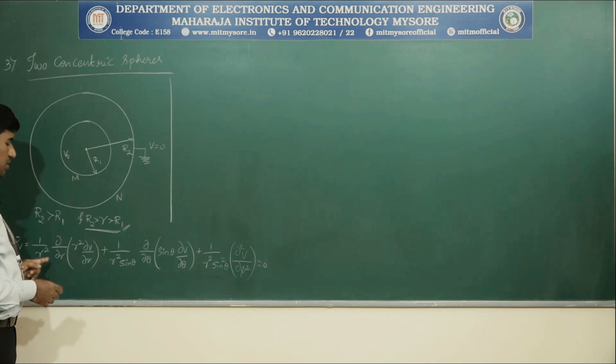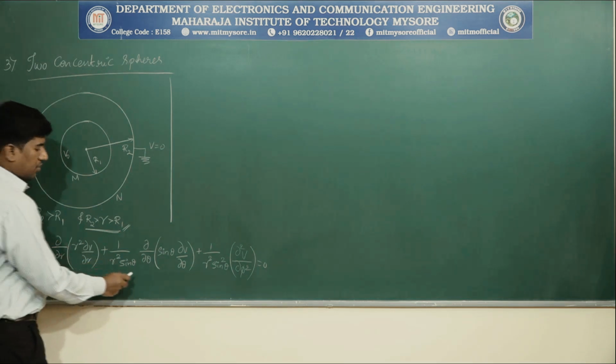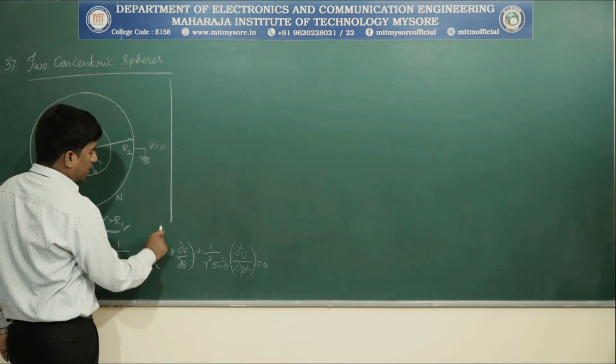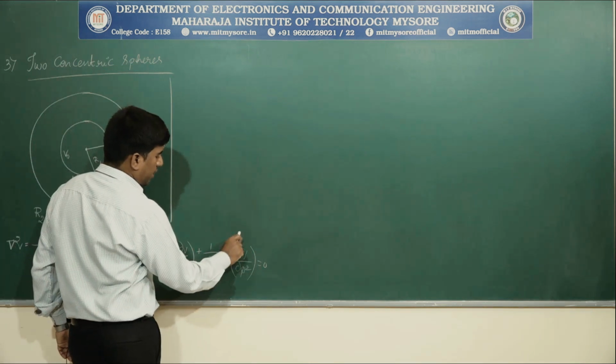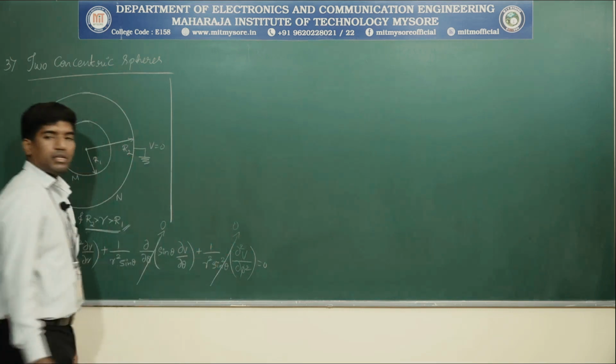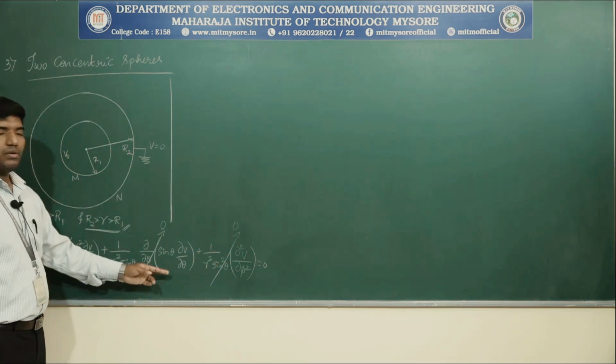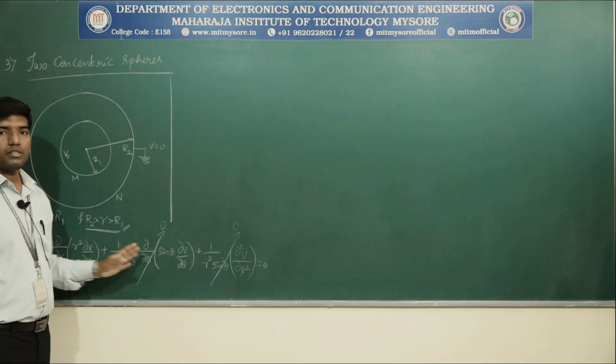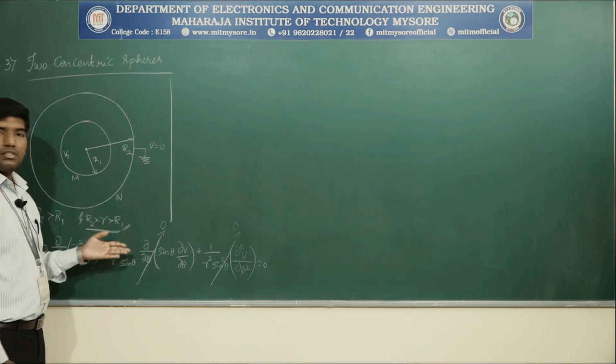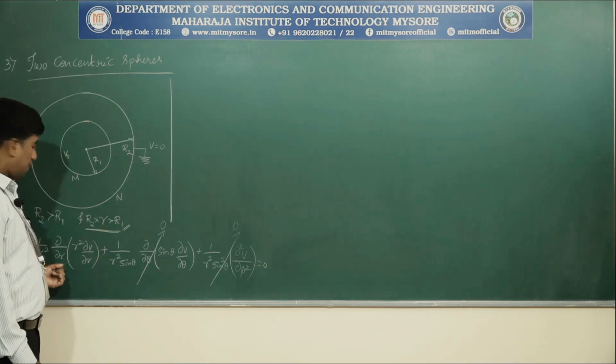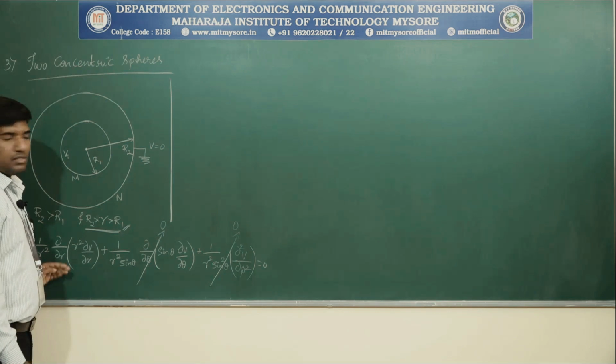Here also the potential V varies only along the radial distance R, and is constant with respect to theta and phi.